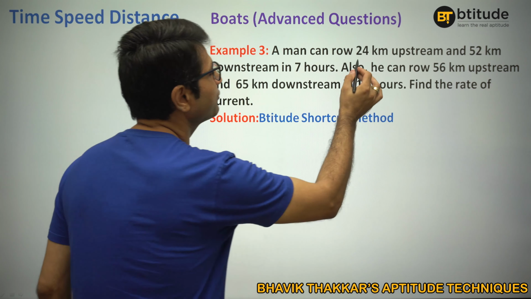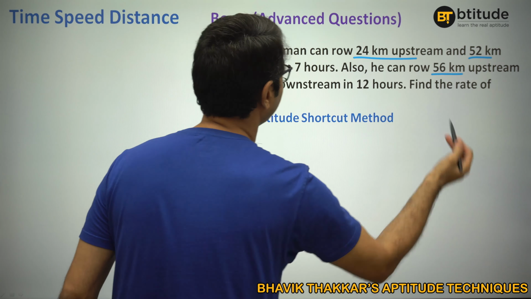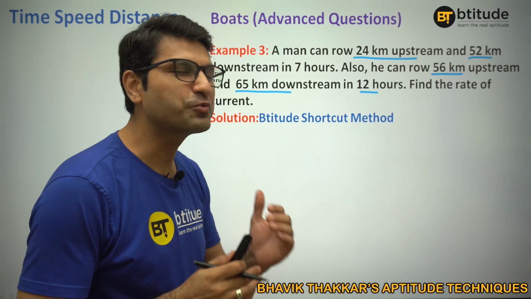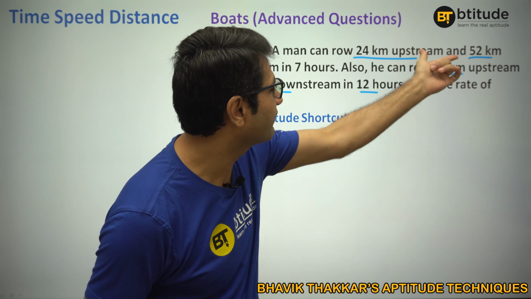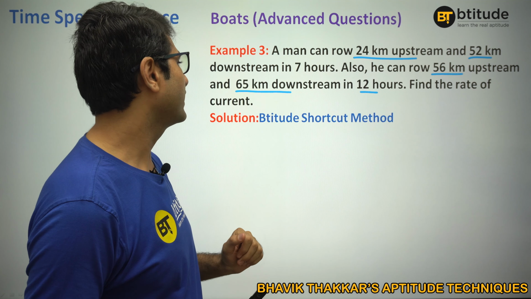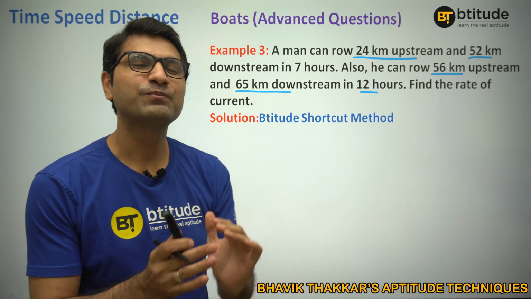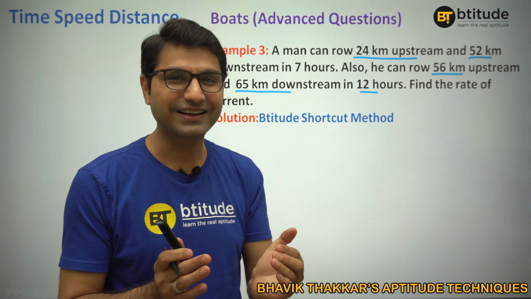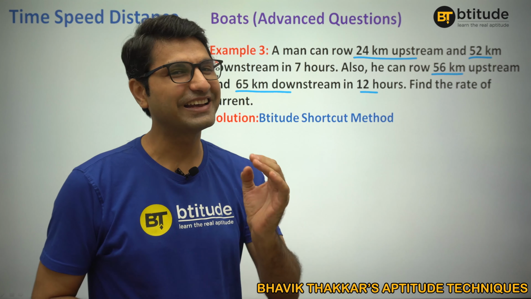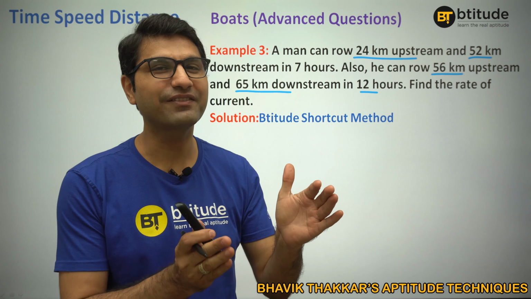Here it is 24 kilometers upstream and 52 kilometers downstream, 7 hours; 56 kilometers upstream and 65 kilometers downstream, 12 hours, right? Now, if you really try to figure it out, the total in this one is 76 kilometers, but in the next case it is 121 kilometers. So 76 and 121. If you try to apply the same trick, the same logic that we used in the previous couple of questions, it's going to be difficult, because making 76 and 121 equal is not an easy task.